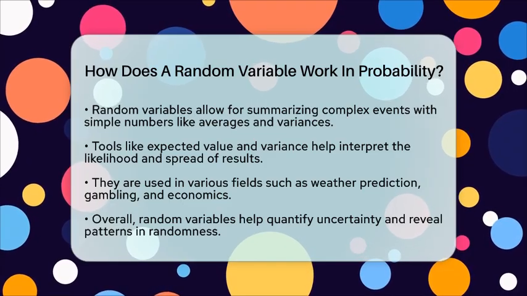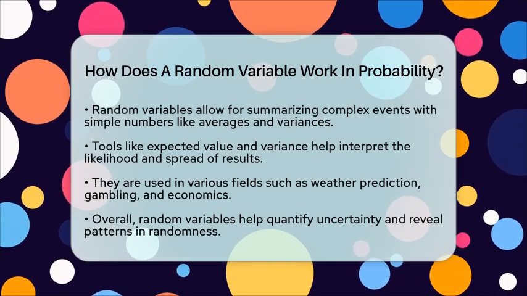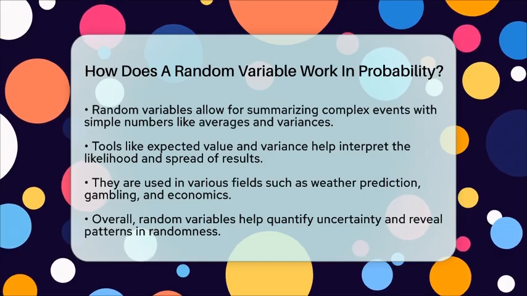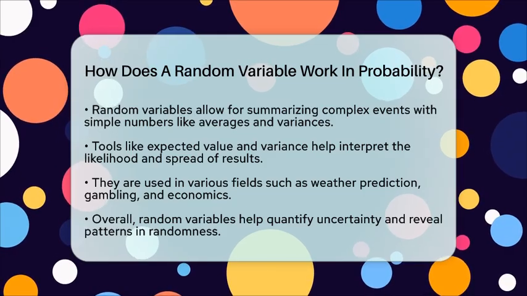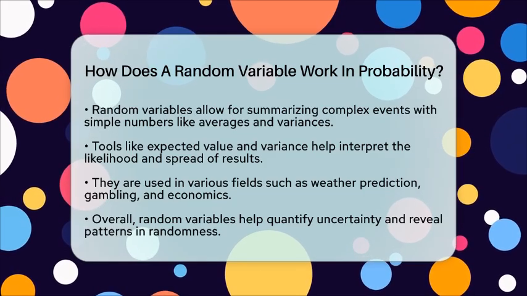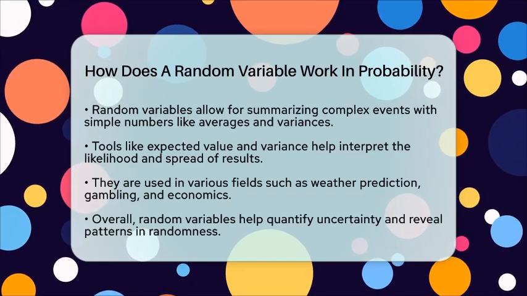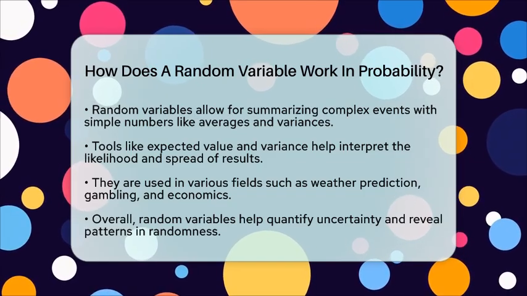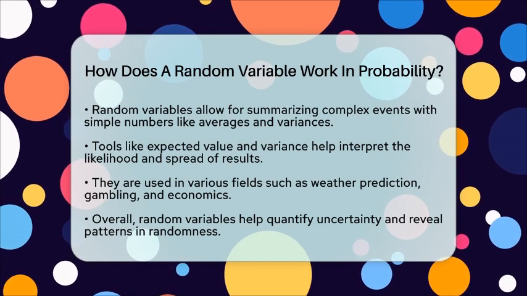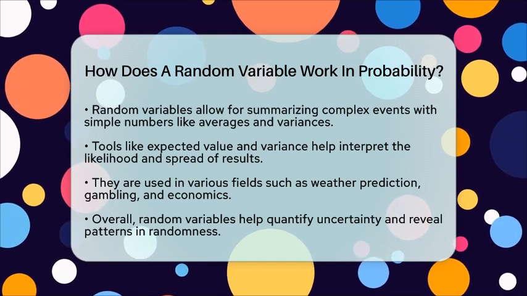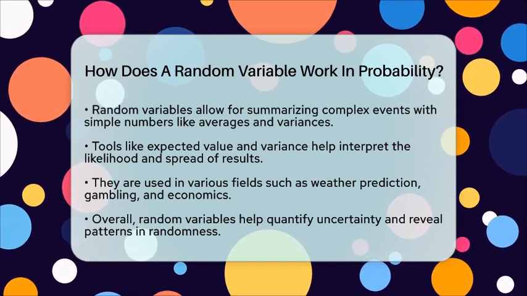In essence, a random variable works in probability by turning the unpredictable into the quantifiable. It allows us to analyze the likelihood of different results and understand the patterns behind randomness. This makes it a powerful tool for exploring the role of numbers in society and everyday life.